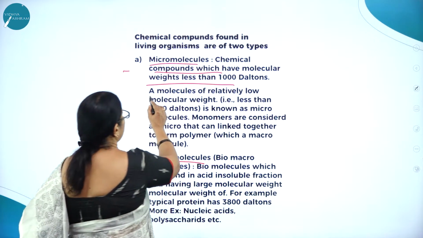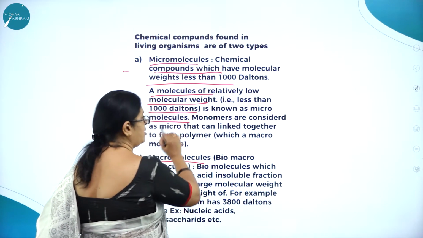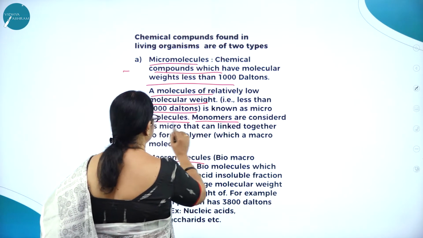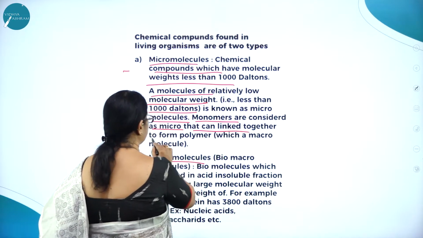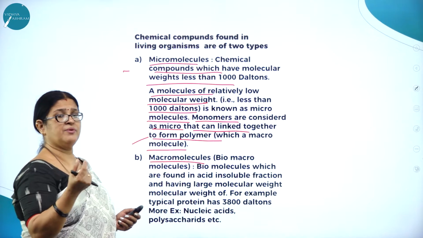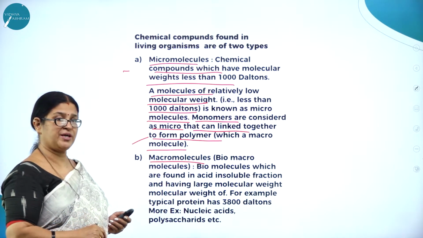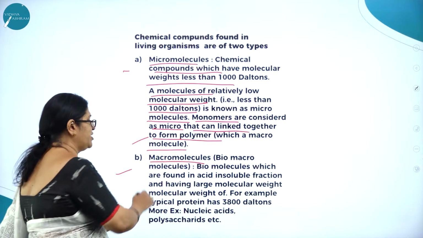A molecule of relatively low molecular weight, less than 1000 Daltons, is known as a micromolecule. Monomers are considered micromolecules that can link together to form a polymer, which is a macromolecule. So the smaller compounds, less than 1000 Daltons, are called micromolecules. Macromolecule, the very word itself will tell you.